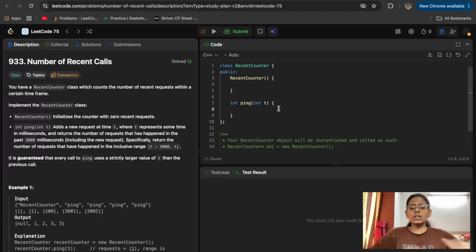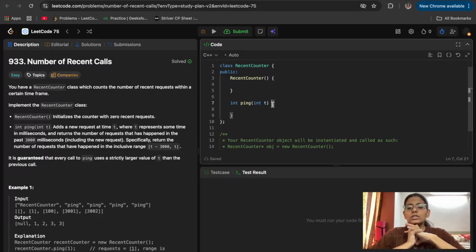Okay, so what can we do here? We can solve this question using an array, that is a vector or a list. But what we will do here is use a queue. Why? Because we need only the latest calls, and they are giving the t values in increasing order. So whatever ping calls were there before t minus 3000 milliseconds are not required. We don't need to keep them in our data structure. It will be memory consuming, right? So we need to remove them.